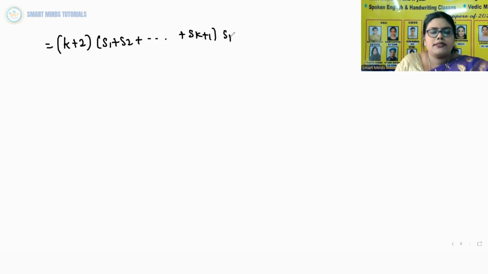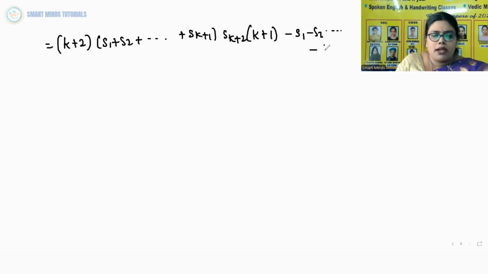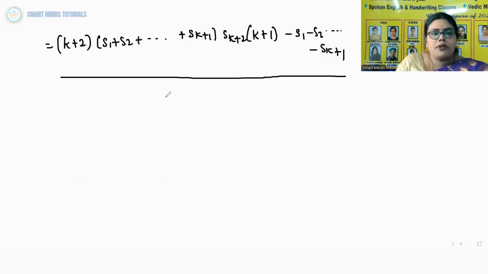So if you further simplify this, you will get k plus 2 into, we are taking LCM now. So k plus 2 into S1 plus S2 plus so on up to Sk plus 1, plus Sk plus 2 into k plus 1, minus S1 minus S2 so on up to minus Sk plus 1, whole divided by k plus 2 into k plus 1. So we have taken LCM in this step.